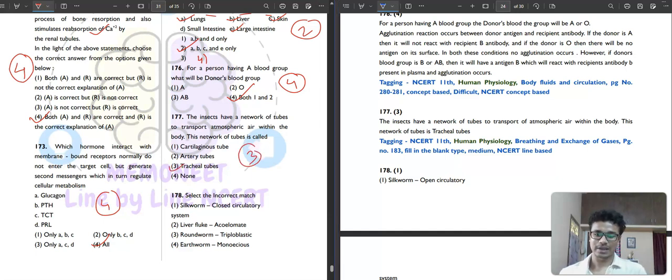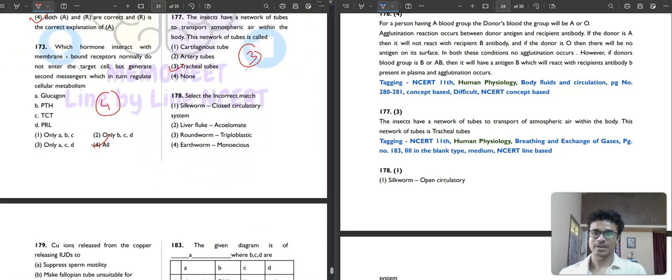Then select the incorrect match: silkworm, closed circulatory system; liver fluke, acoelomate; roundworm, triploblastic; earthworm, monoecious. So the incorrect match will be silkworm, closed circulatory system. Silkworm has an open circulatory system. The rest are all correct. Roundworm, earthworm, liver fluke are all acoelomate, these are triploblastic, and these are monoecious.